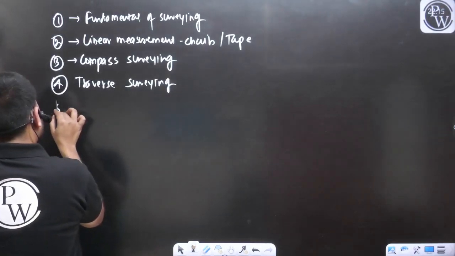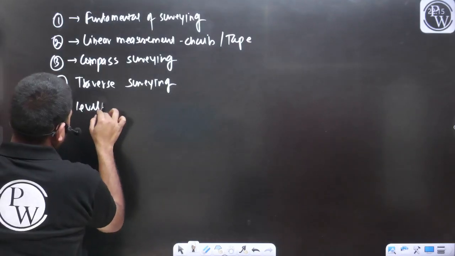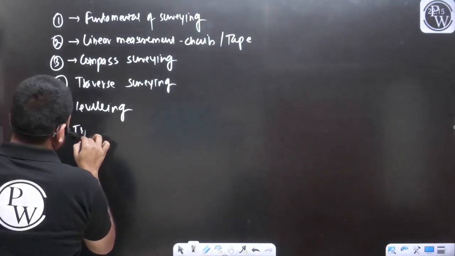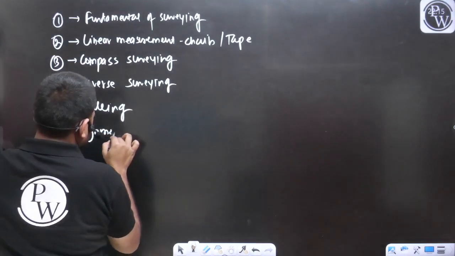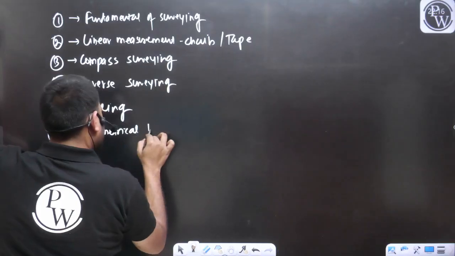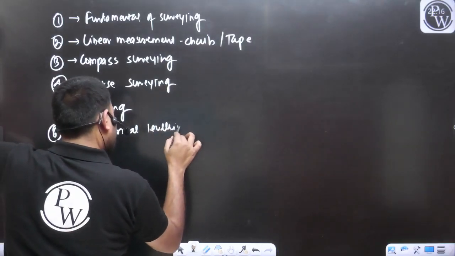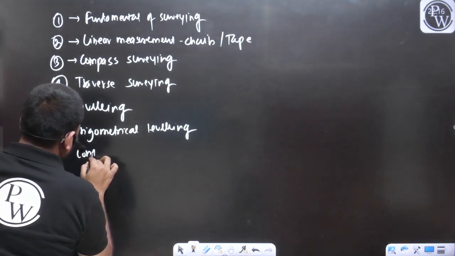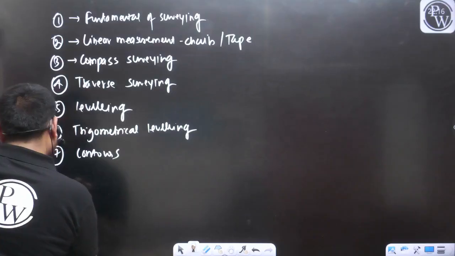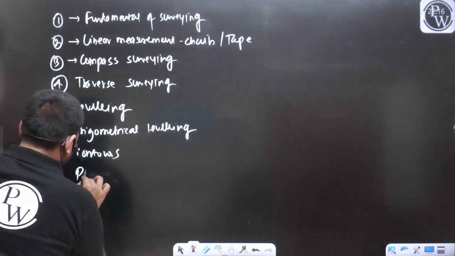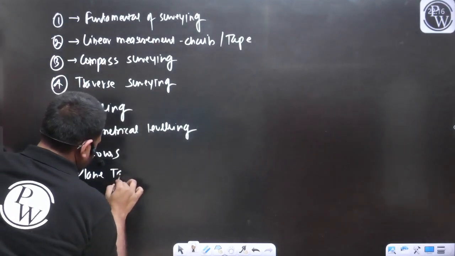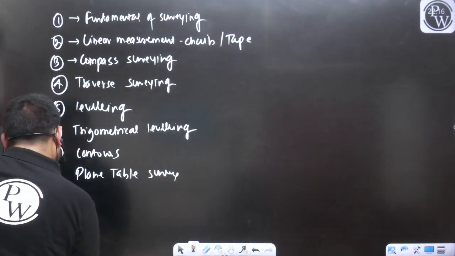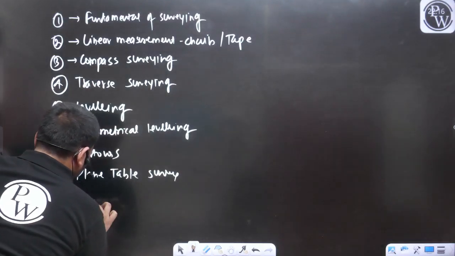Then we discussed leveling, then trigonometrical leveling. We also discussed contours, plane table survey, and the theodolite.